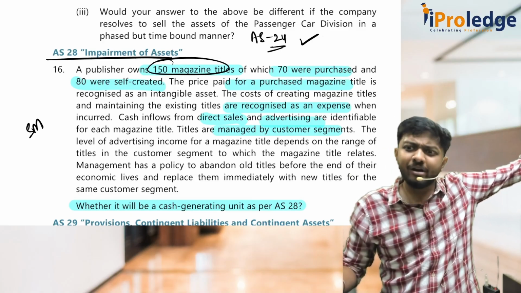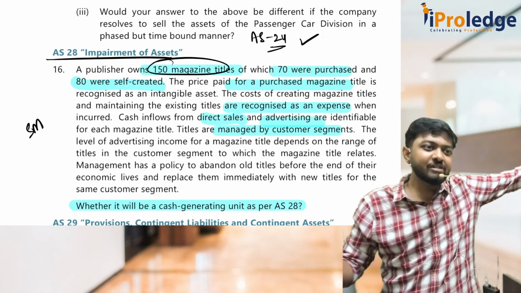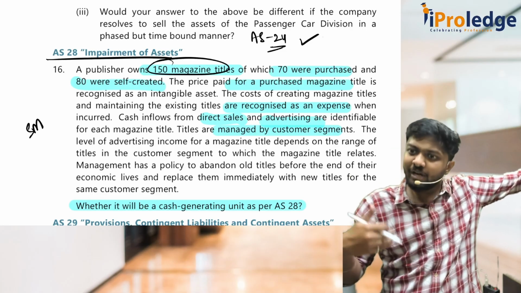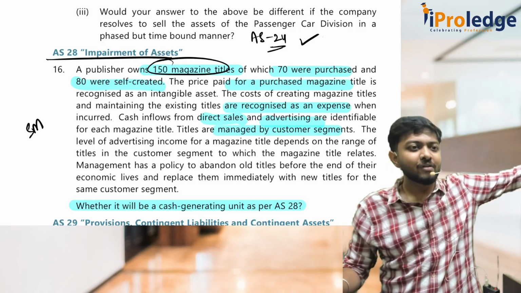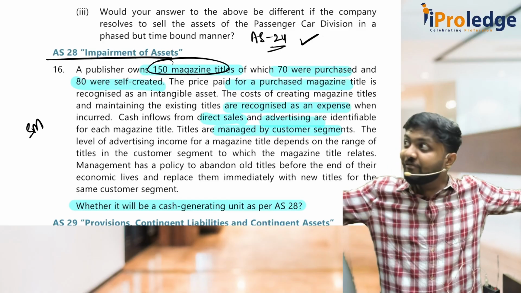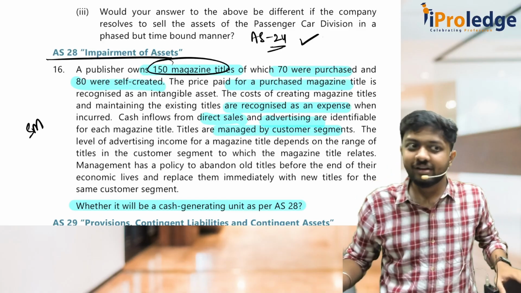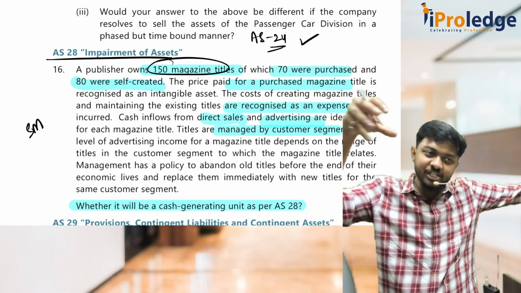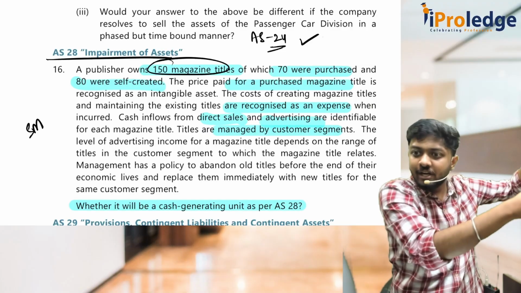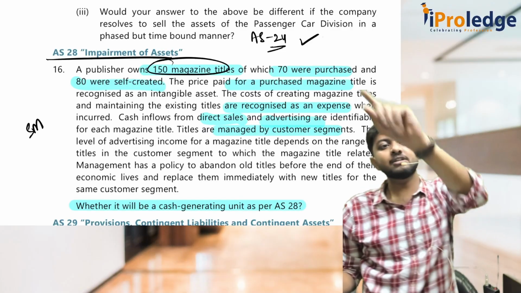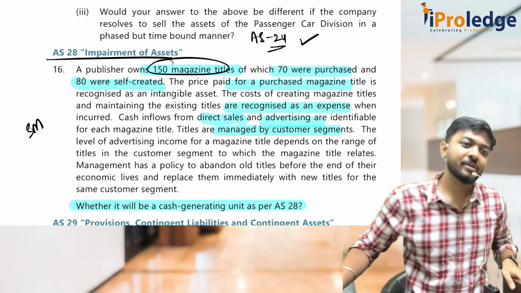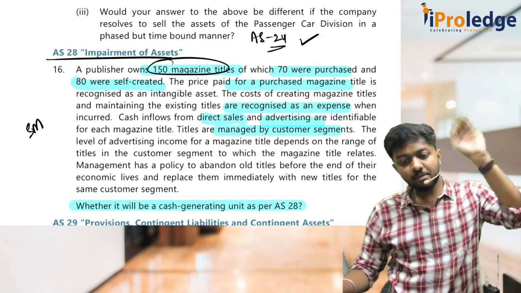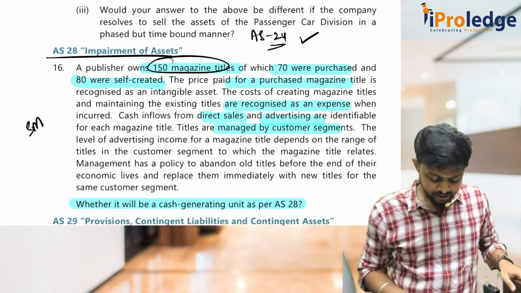Of course I can make money separately. Whoever wants to advertise in Tara will come to me and give me the revenue. Correct, no? There is no need for 150 magazine titles to work together. Easily I can take out one. Will I still be able to generate the money that Tara used to generate separately? Yes, then it is a CGU. Did you understand? So each magazine title is a separate CGU. Same question we have in the study material.